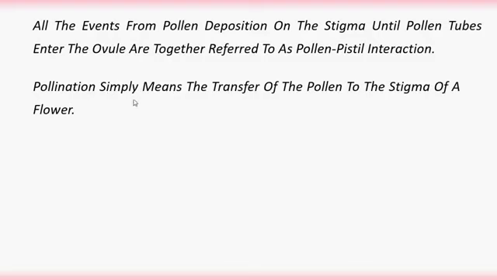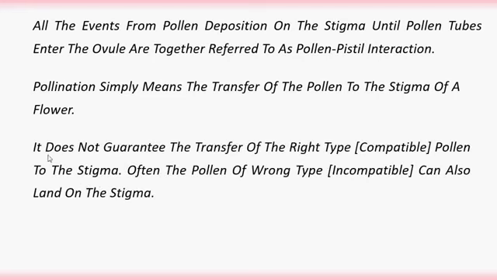Pollination simply means the transfer of the pollen to the stigma of a flower. It does not guarantee the transfer of the right type or compatible pollen to the stigma. There is no guarantee to transfer the right pollen always. Often the pollen of the wrong type, incompatible, can also land on the stigma.